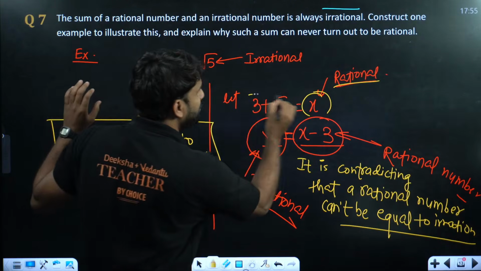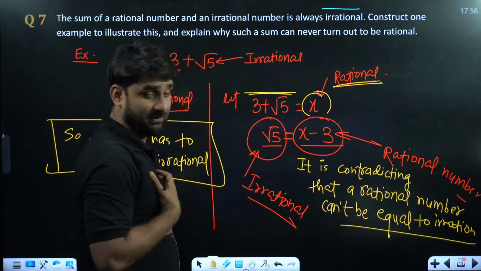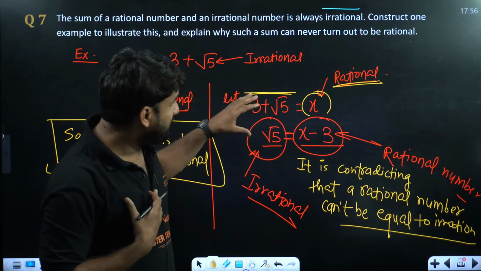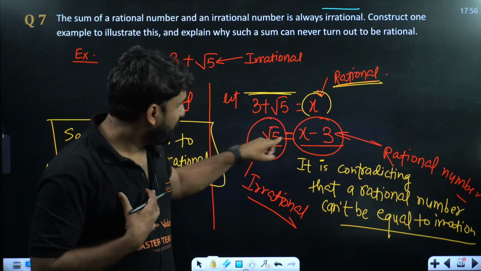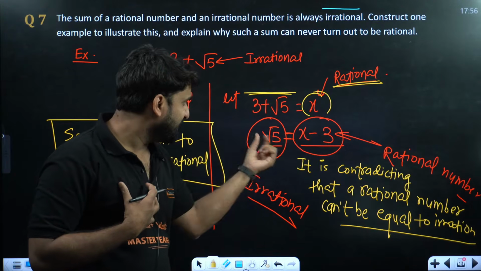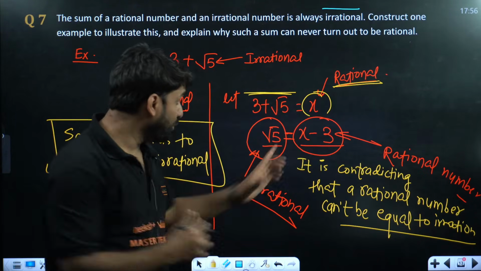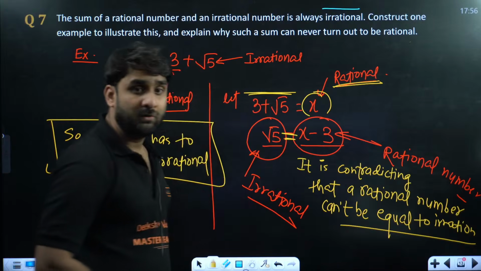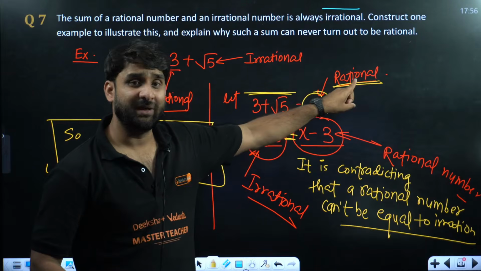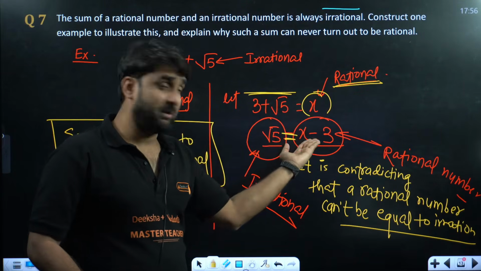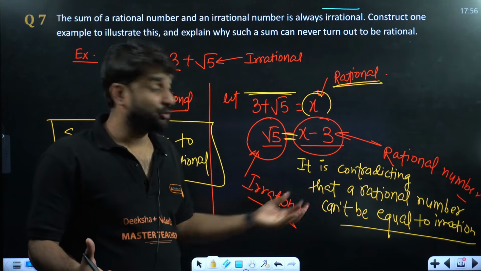If we have assumed 3 plus root 5 as equal to x, meaning a rational number, this is our assumption. But as we have solved this question, we got this format, x minus 3, here this root 5. So x minus 3 is rational and root 5 is irrational, and they both are equal. Is this possible? We started the solution from the assumption of x being rational, and we got one rational and another irrational, and both are equal, which is not possible. So this is called contradiction.